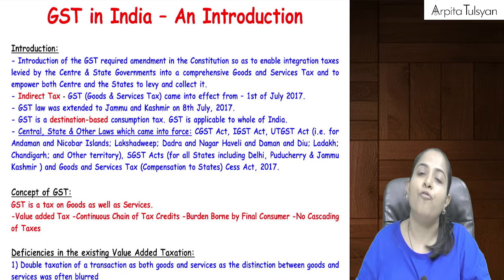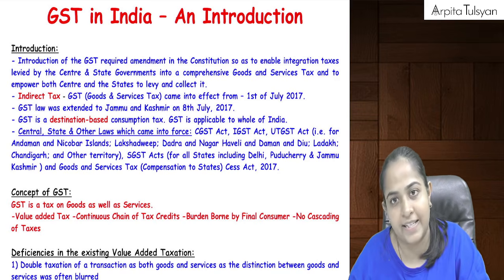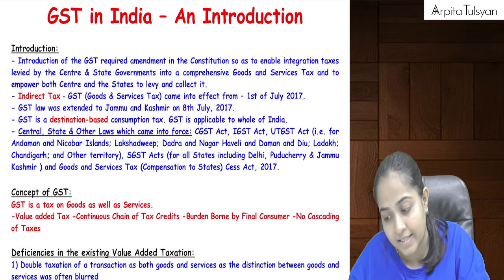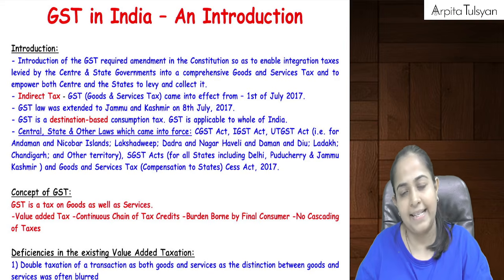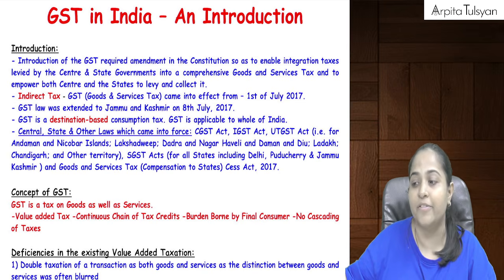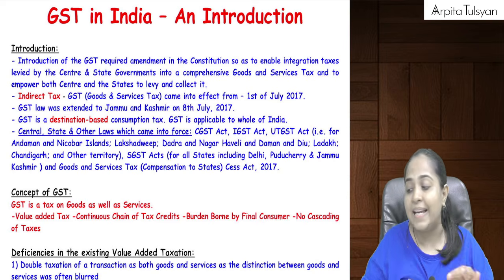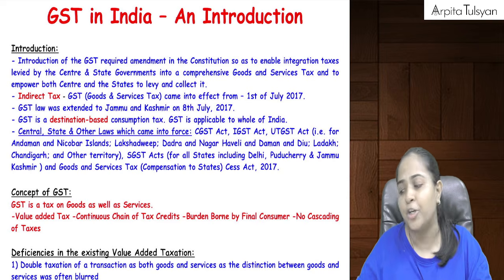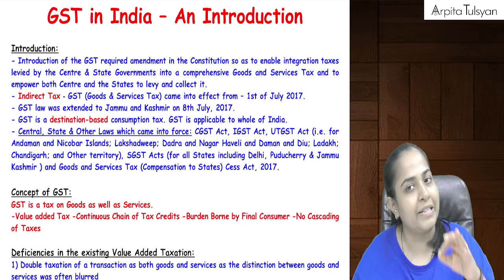Now, the full form of GST is goods and services tax. Goods and services tax means such a tax which is applicable on goods and also on services. Let's say I am dealing in goods, selling a particular pen, buying a pen, manufacturing something, etc. Then on those goods, GST is applicable.